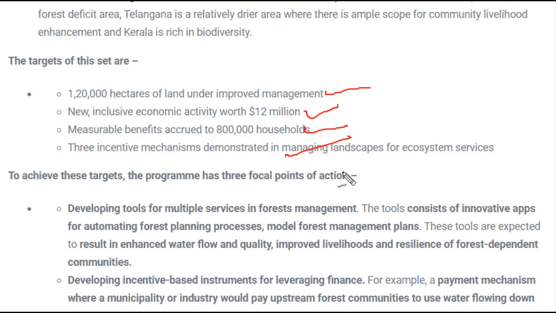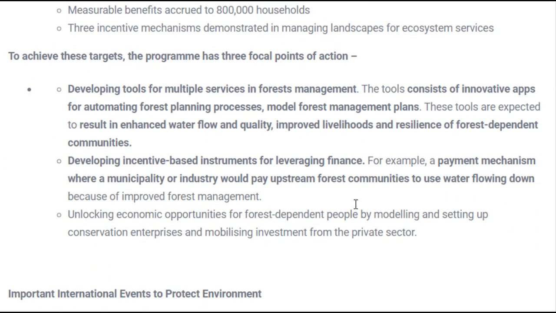Okay, and in order to achieve these targets, lots of steps were taken, like a few tools and multiple services in the forest system were given. Incentive-based instruments for leveraging finance were also given, like payment. Over here a very good system has been organized.